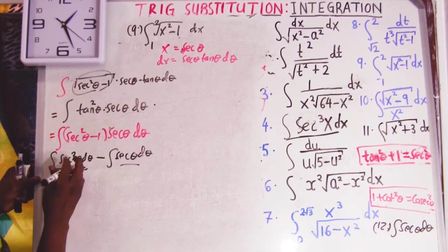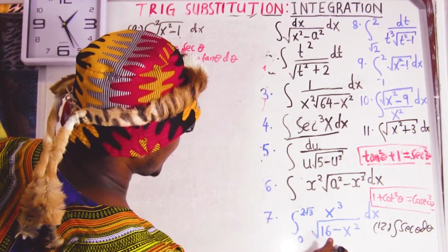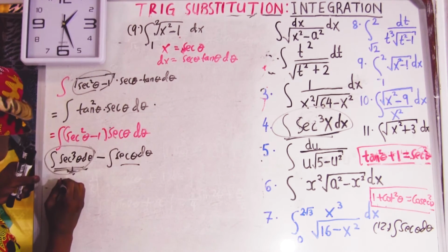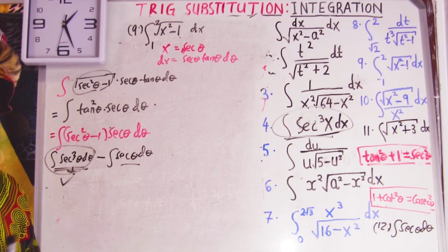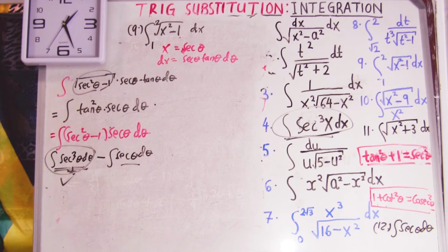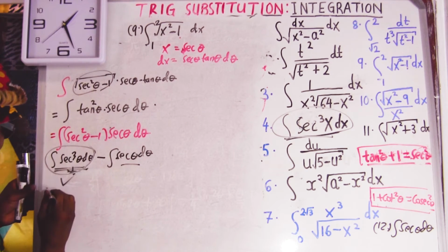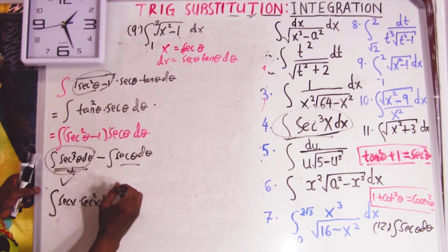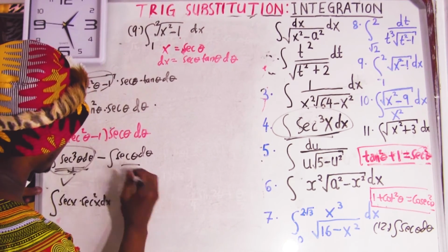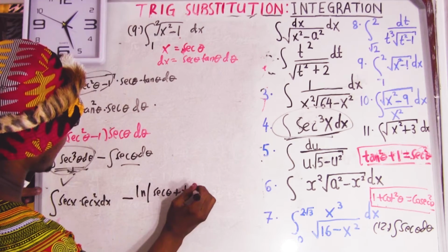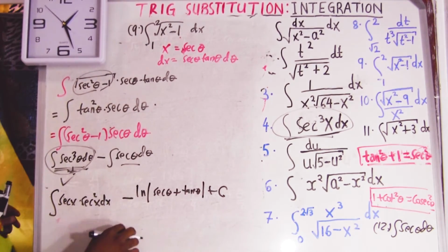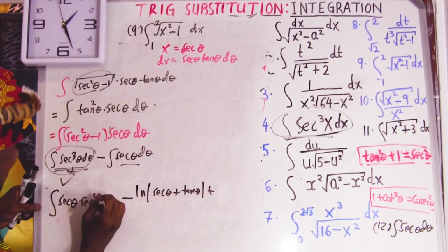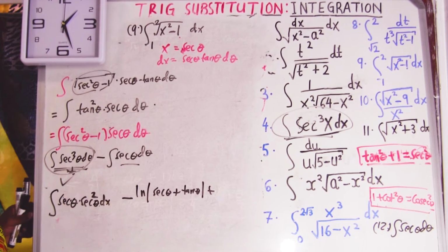This one we know. Oh man, what is that? I did it somewhere here, so you can work it out and plug it there. Or if you want me to do it again, I can, but I believe you know how to do it by parts. So I'm not going to do this. I'll just say this is sec theta minus, this one we know equals ln of sec plus tan theta. If you want me to do that, I can.